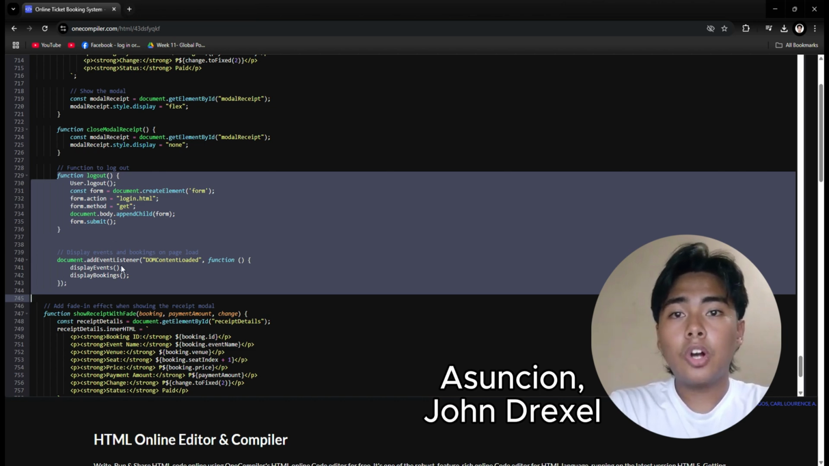And for the final notice, all these functions work together logically. Clear bookings resets the data, pay booking handles payment.